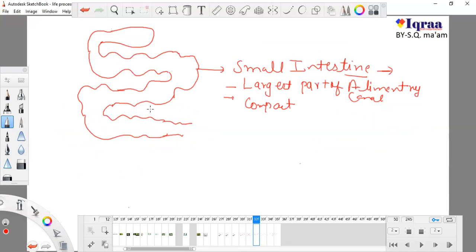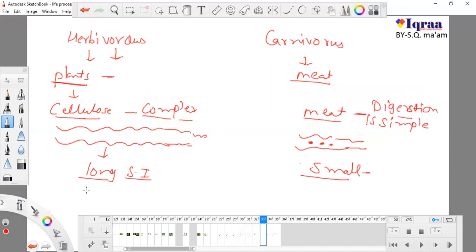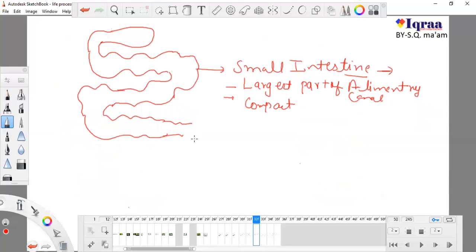Those who eat grass have a long small intestine. So you could be asked a question: what about the deer's small intestine, and what about the lion's small intestine? Definitely the lion has a small intestine, and the deer, which eats grass, has a long small intestine. Don't forget this. This is our small intestine, and the small intestine is the site of digestion of some complex food substances.